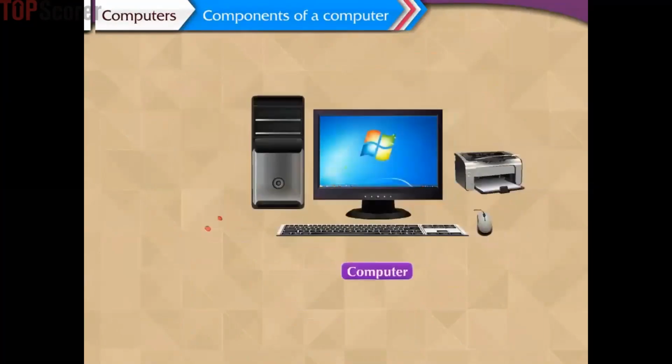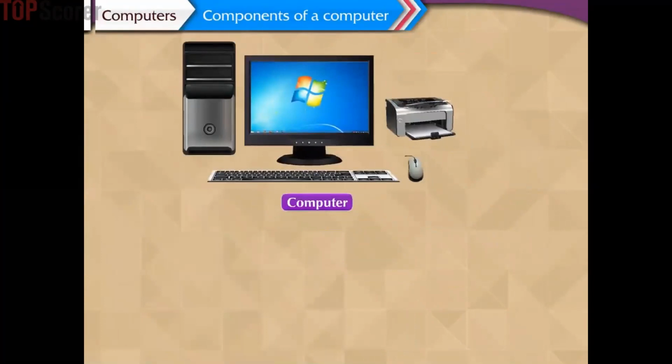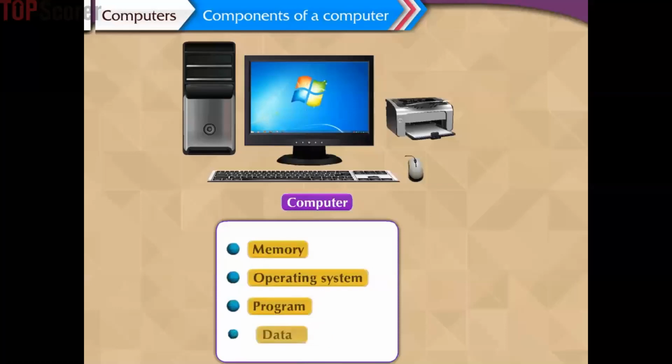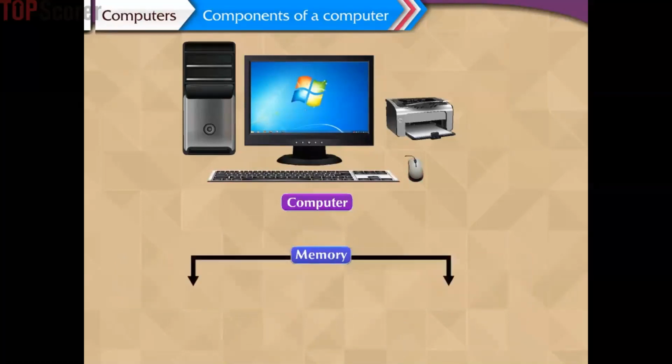Components of a computer. Do you know which are the important components of a computer? The important components of a computer are memory, operating system, program, and data. Come, let us quickly discuss about these important components in brief. Memory. Memory is the place for storing data obtained from the input and also the generated solution or answers by the computer. There are two types of memories in a computer: internal memory and external memory.